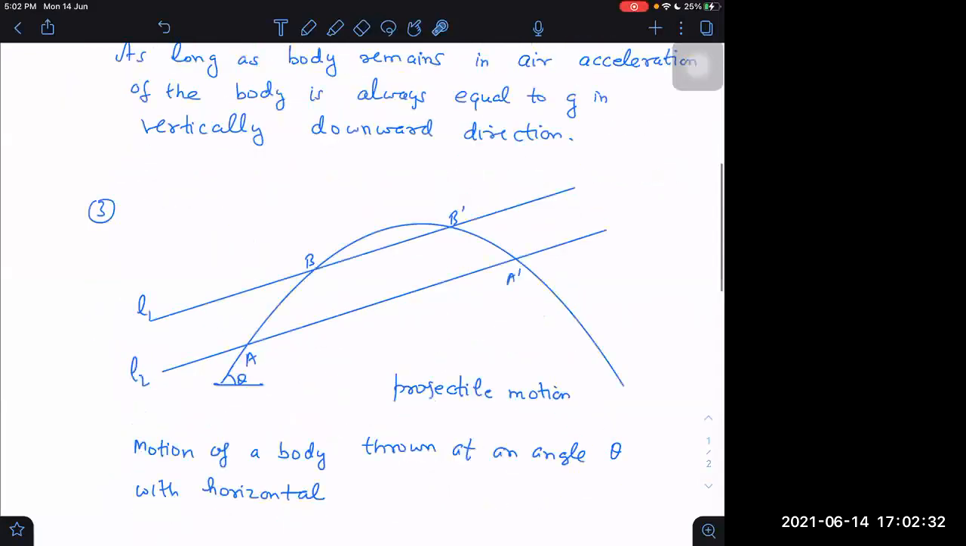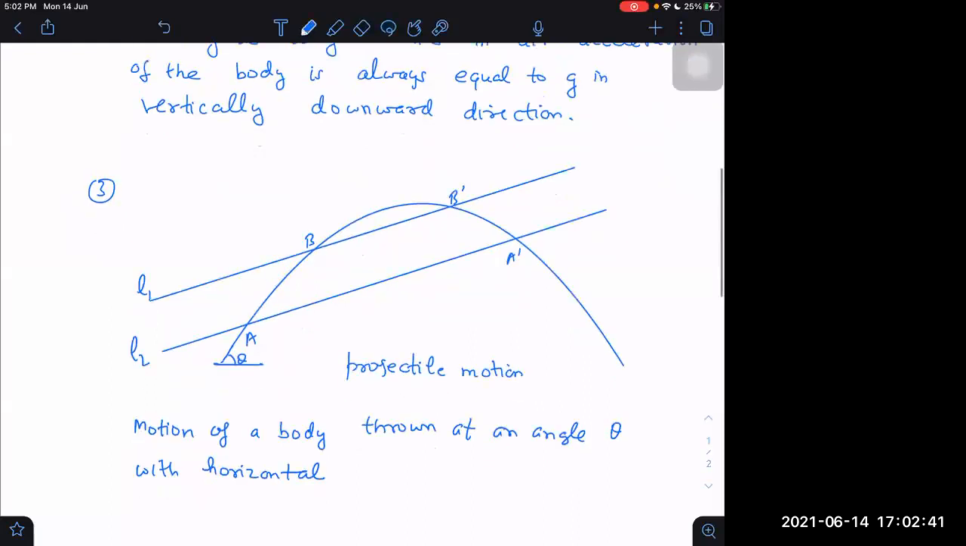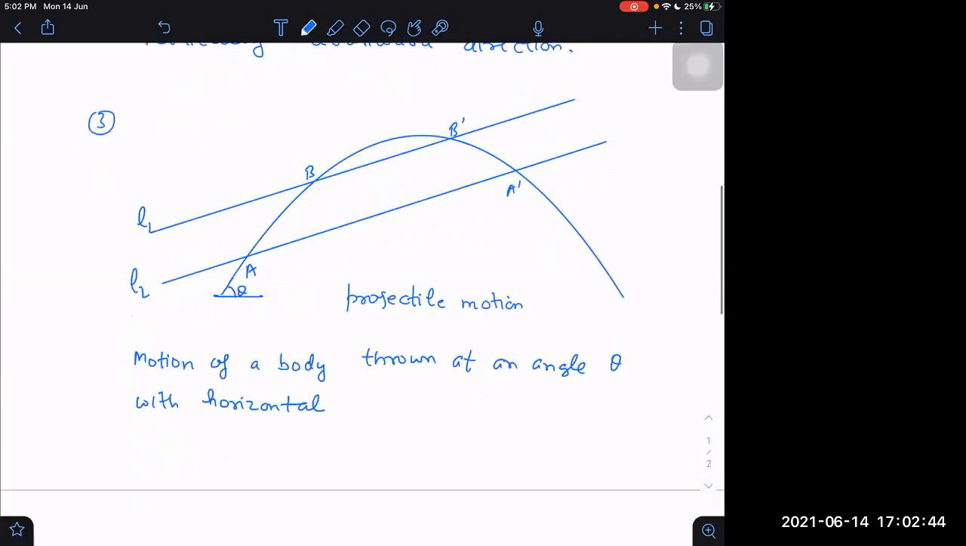If I throw a body at an angle theta with the horizontal, what kind of path will it follow? We call this motion projectile motion. Why do we call it projectile, by the way? Because it is the motion of a projected body. Projected means the body which is thrown. It is the motion followed by the projected body, so we call it projectile motion. And the path will always be a downward parabola shape. If I don't throw it vertically up, if I throw it at some acute angle, it will always be a downward parabola shape.